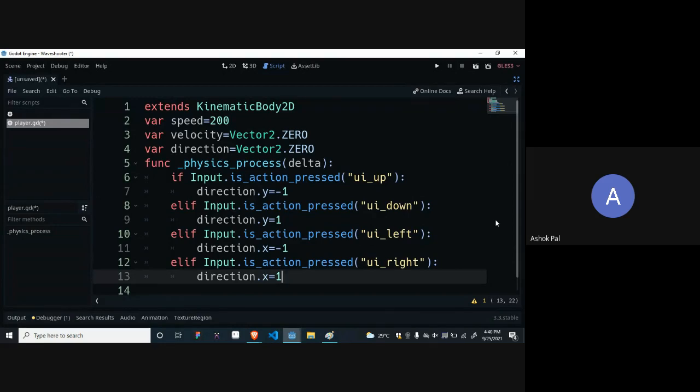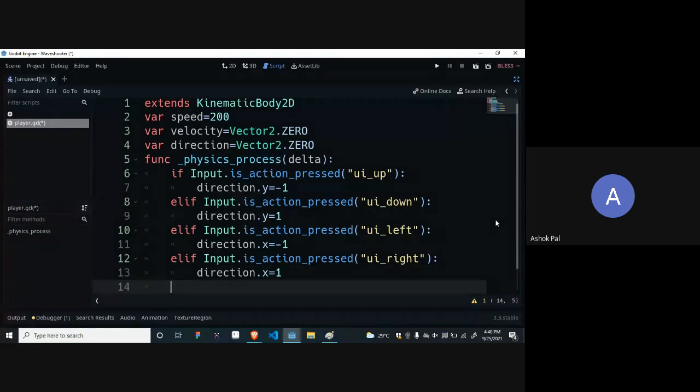Okay. So now we have told what direction different coordinates would be depending on what key we have pressed. So if we leave the key, if we release the key, it should default to 0. It should again default to 0 because we have to stop. We don't have to continue moving.